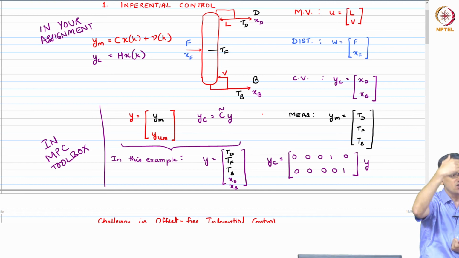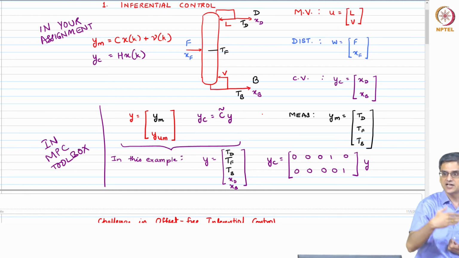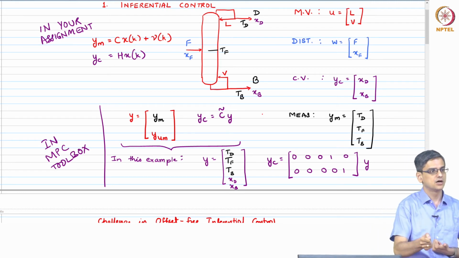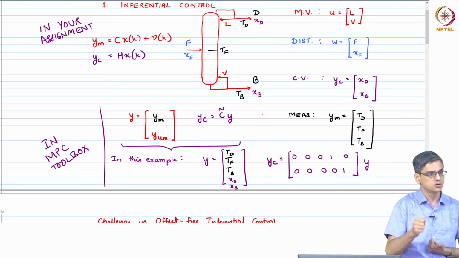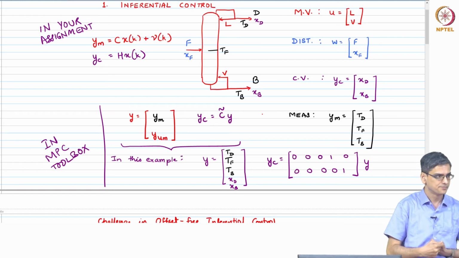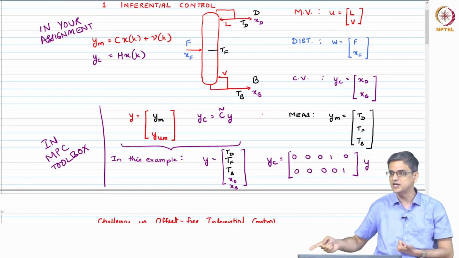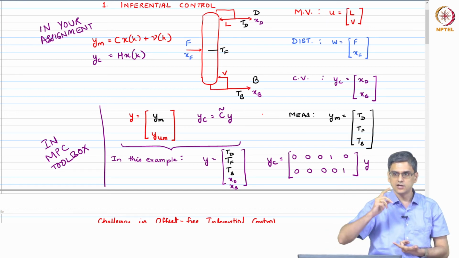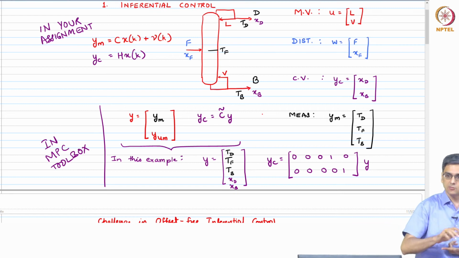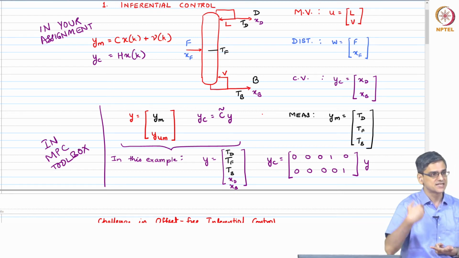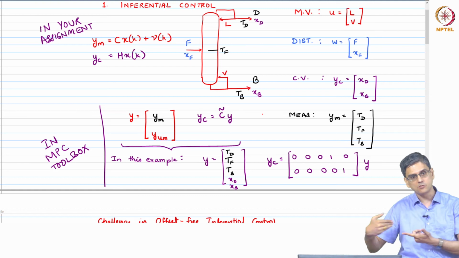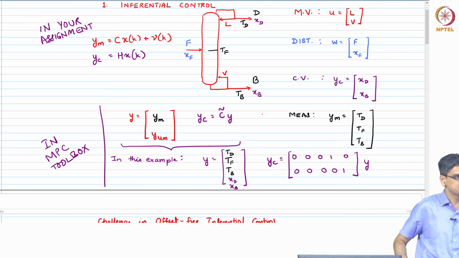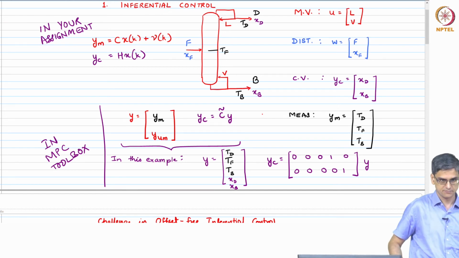All the YCs that are affected by biases need to have W1 or W2 or both going into them. Otherwise, you will not be able to reject the integrating noise. In addition to that, these W1s and W2s need to be estimated from your YMs. So, you need that criteria to be met for Kalman filter.